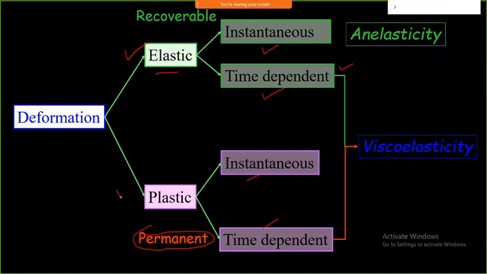Another one: if I go on applying more and more load, at a higher level of load, the molecules sitting near each other will have a large amount of separation, and they find it difficult to bring back all the deformation that happened. That causes a permanent deformation. That is what is called plasticity.